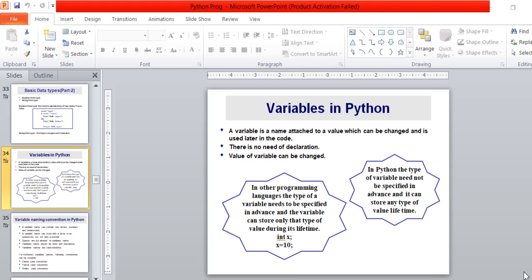In this presentation, we will explain the concept of variable in Python. What do you mean by variable? How is it different from any other programming language? So without any further delay, let's get started.